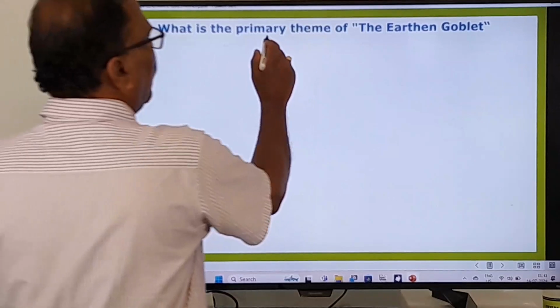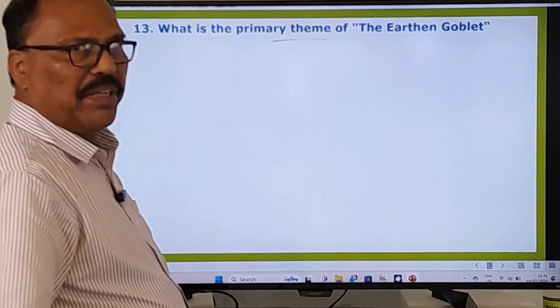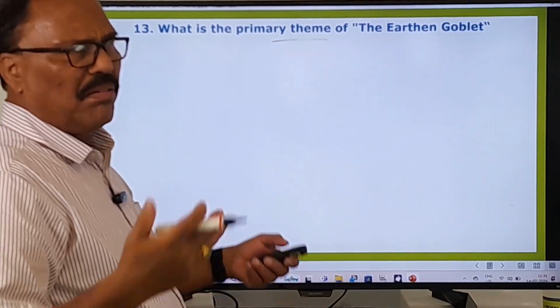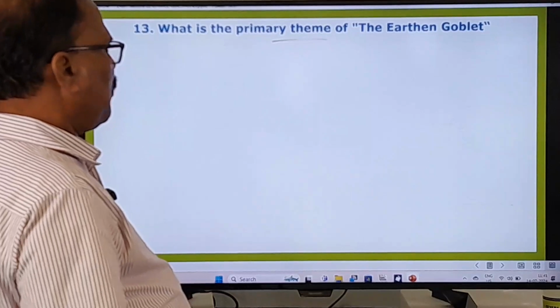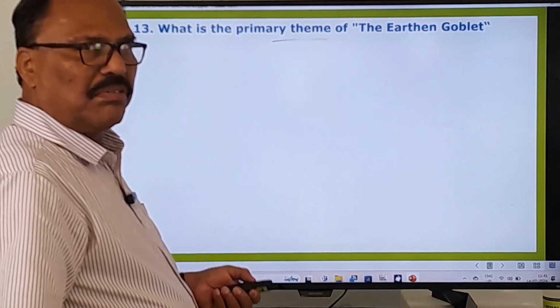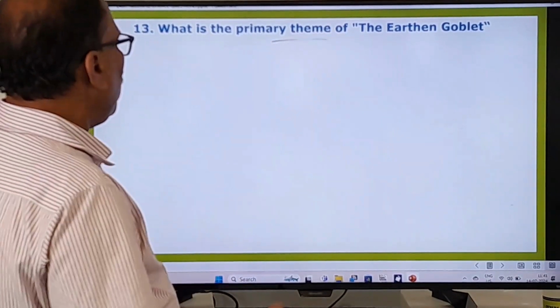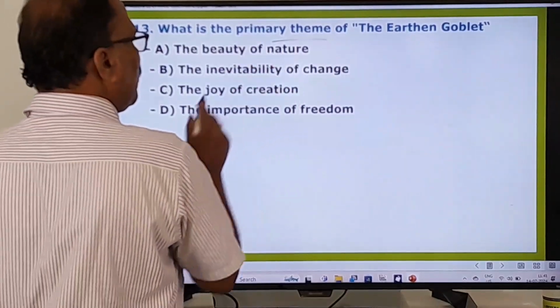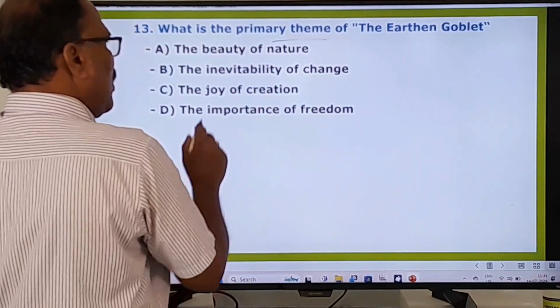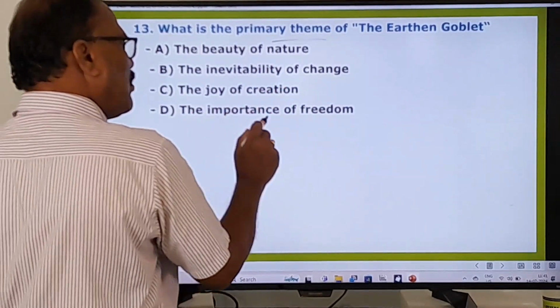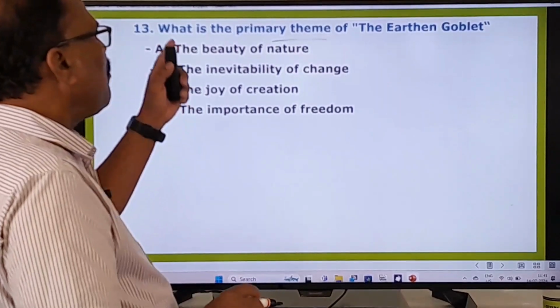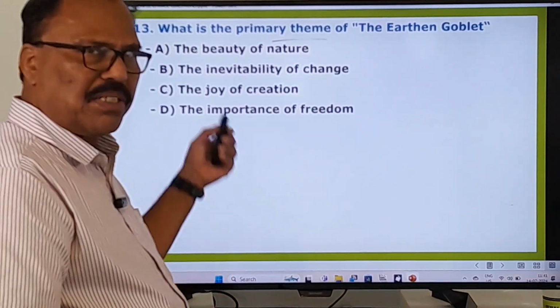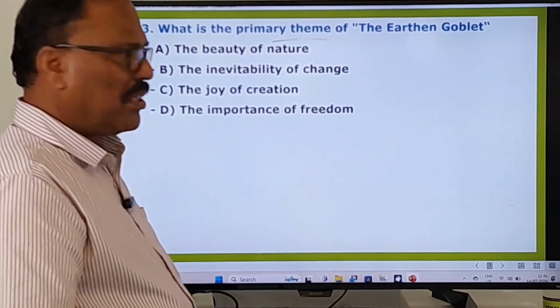What is the primary theme of the earthen goblet? What is the theme? Primary theme, main theme, whatever it is. Some descriptive words are being used to elevate this theme. So here, what is that? The beauty of nature, the inevitability of change, the joy of creation, the importance of freedom. So what is the main theme of this earthen goblet? Please try to answer this question.